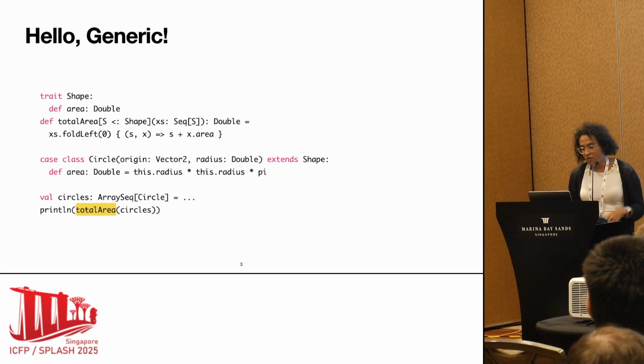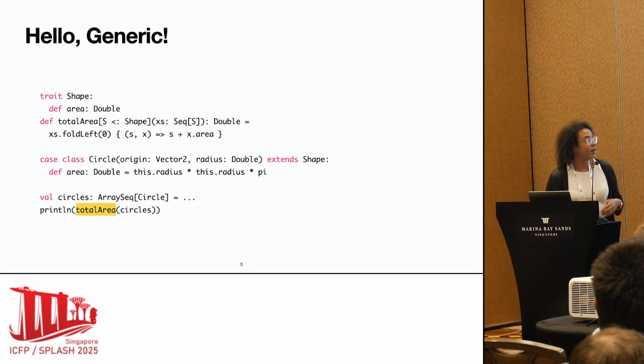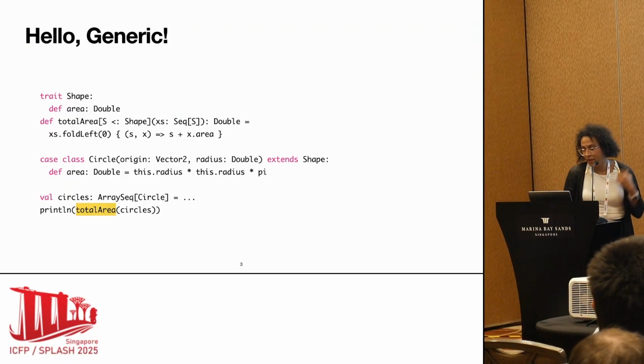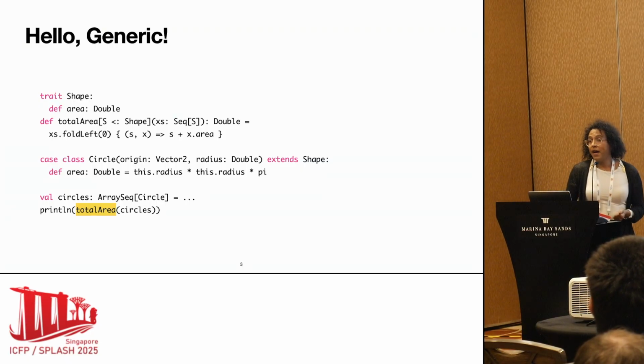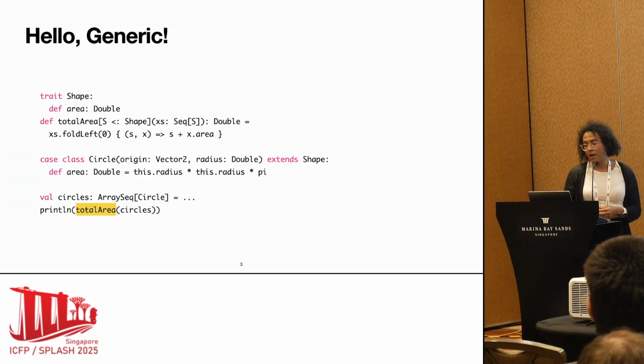OK, so how can we apply this program? Well, we can do that. For instance, I'm creating a circle, and the circle is a shape. I'm implementing the area method, and then I'm applying the generic function. Now, when I want to compile the generic function, there are two traditional approaches.